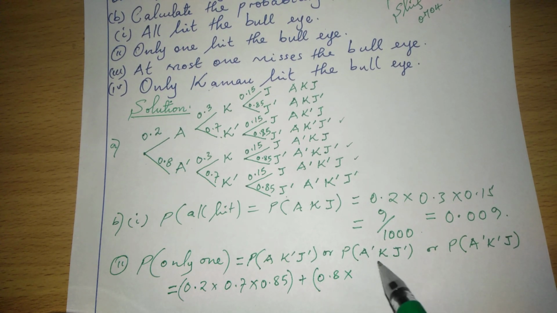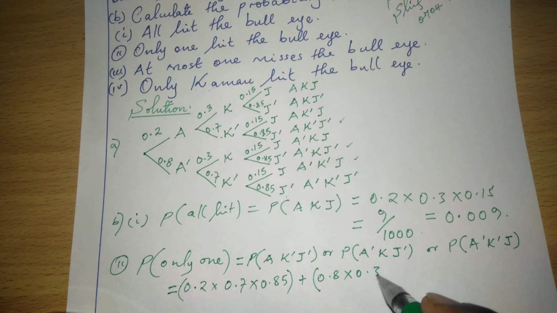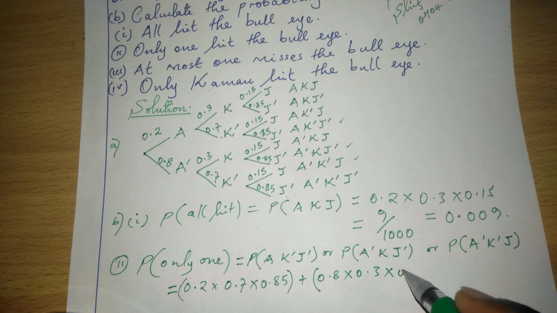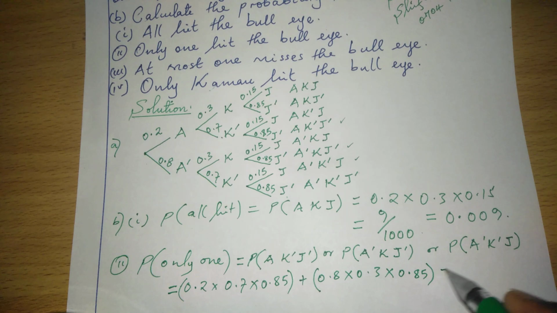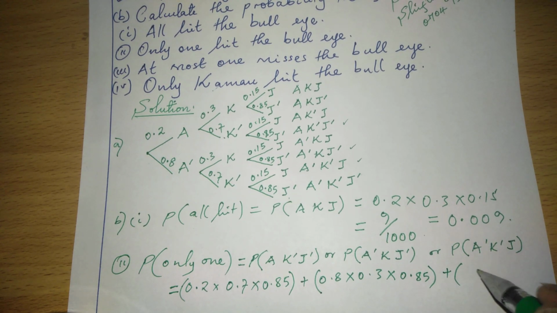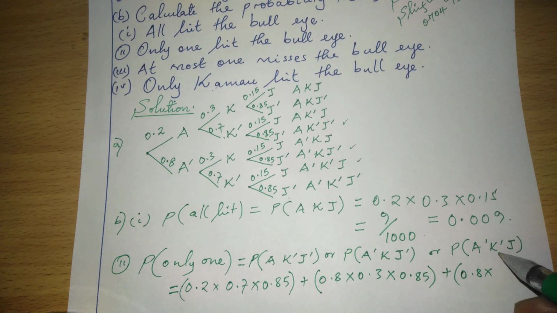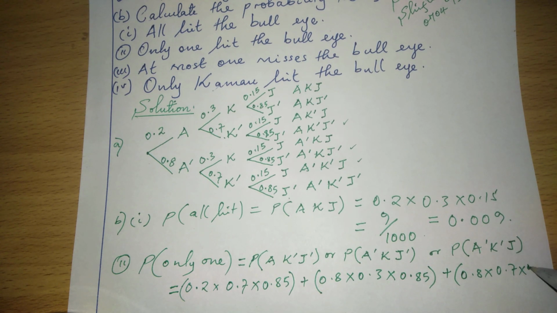After Akinyi loses, we have Kamau alone winning, which is 0.3, and Juma losing, which is 0.85. And finally, Akinyi losing 0.8, Kamau losing 0.7, but Juma alone hitting, which is 0.15.